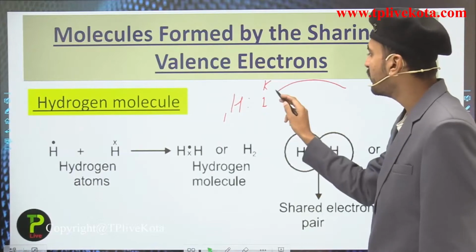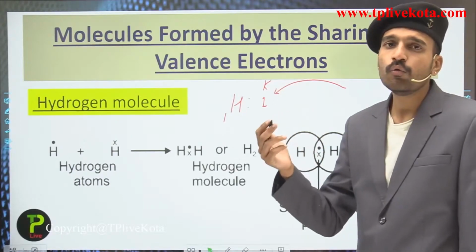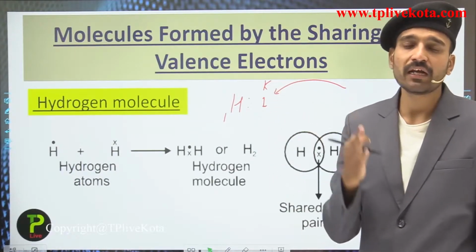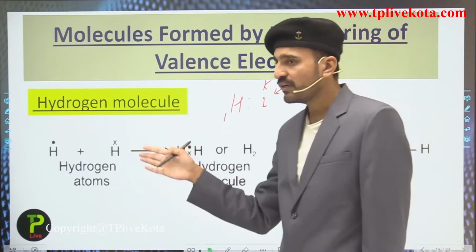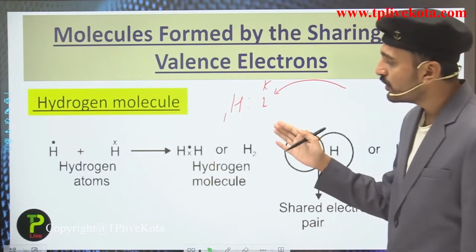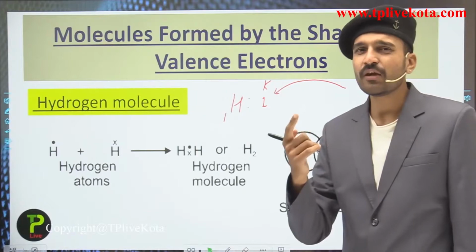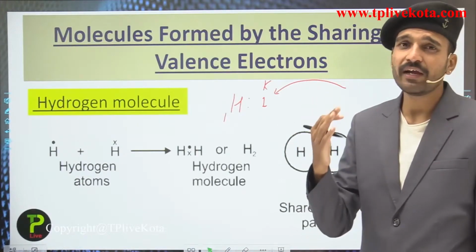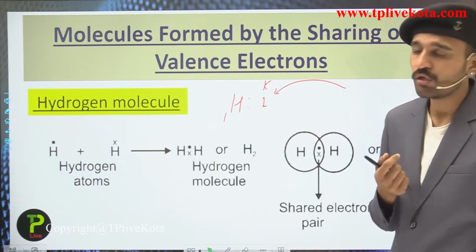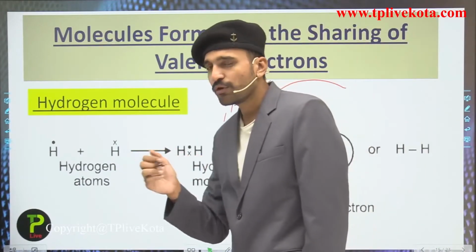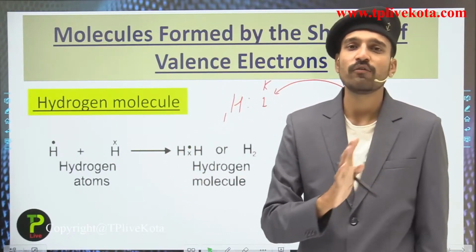So it requires 1 electron, but who will give hydrogen 1 electron? There is no atom present nearby hydrogen. So hydrogen is going to share its 1 electron with another hydrogen atom, because another hydrogen atom also wants 1 electron. So they are going to do the mutual sharing of the electron.